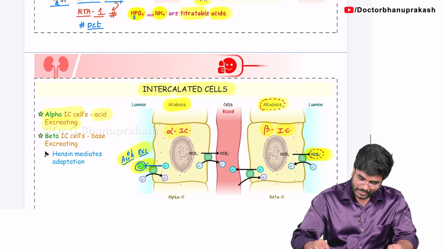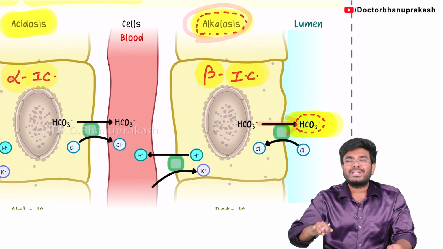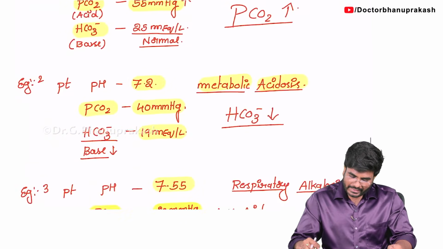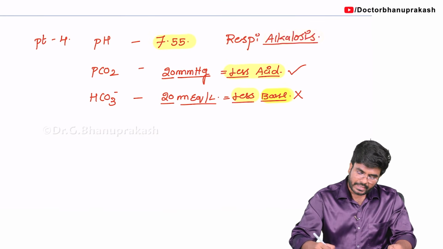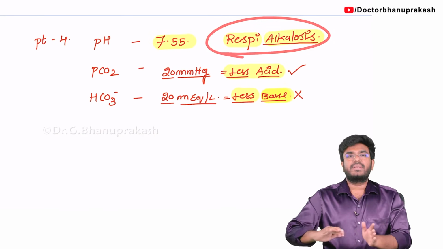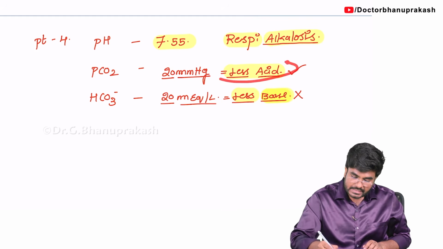Look at here. During the time of alkalosis, what will your kidneys do? Excrete the bases. Your bases are also decreasing, trying to compensate. So now I can say the patient is suffering with a respiratory alkalosis, getting compensated by the kidneys. So this is not the reason for the alkalosis. The reason is less acid.